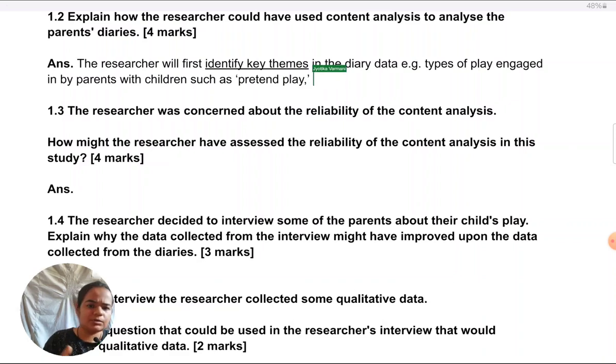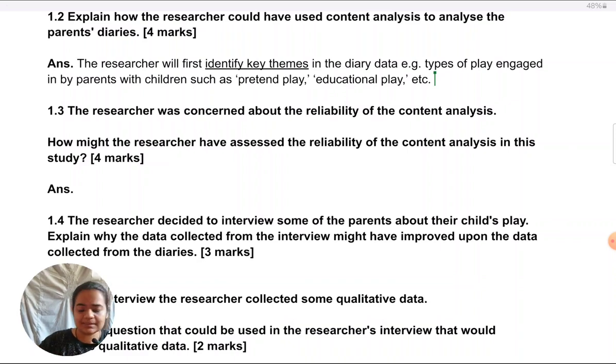Whatever you've learned in cognition and development, or if you're not doing that, in attachment, you must have come across some examples here and there of different types of play you could take from there. So pretend play, constructive play, educational play, informative, any you can give. Examples can be any. It does not have to be from the situation they haven't given us. Any example suggesting that you're understanding what possibilities are there in this data.